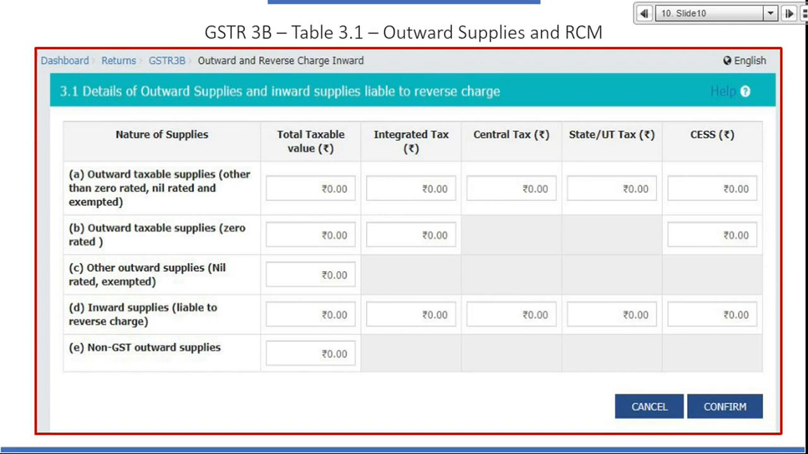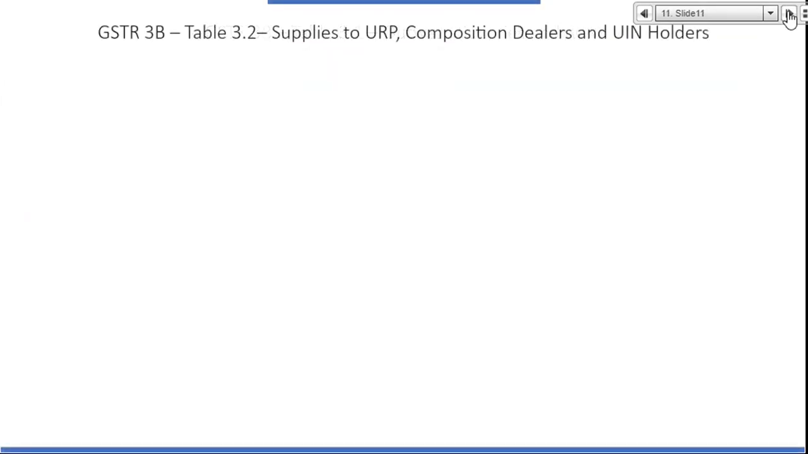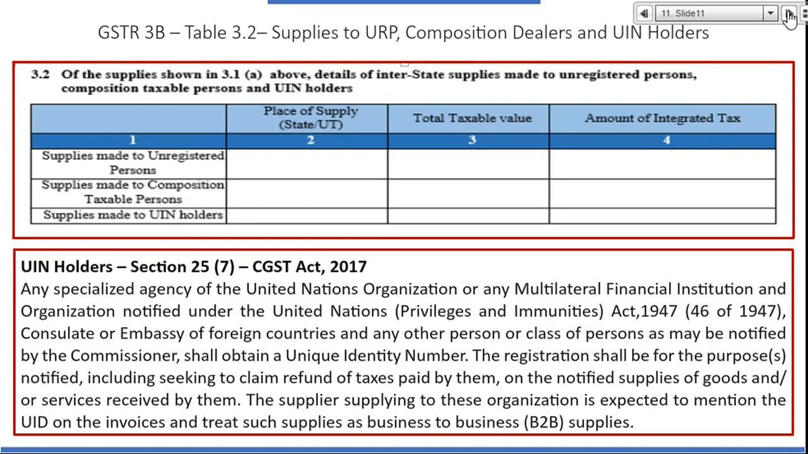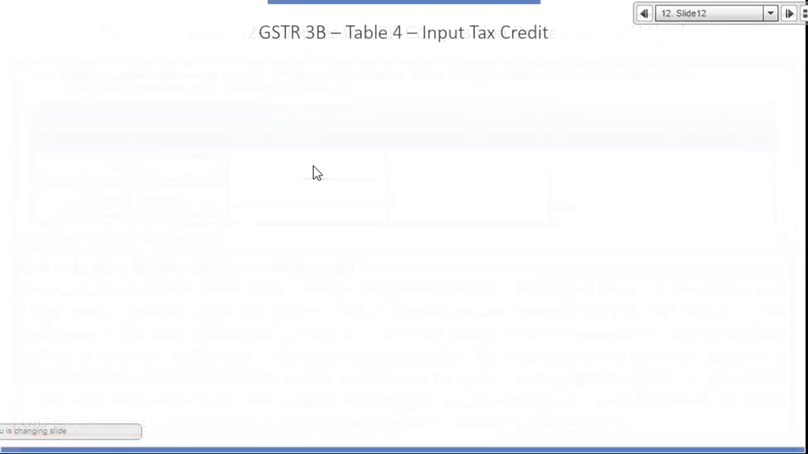Then non-GST outward supply. What is non-GST outward supply? 6 items are there, we all know. 5 items are petrol, diesel, HSD and ATF, and 1 is alcohol for human consumption, which is outside the purview of GST, right? Next is your 3.2, supply made to unregistered person, composition dealer and UIN holder. So supply is made, place of supply means state wise, taxable value and amount.